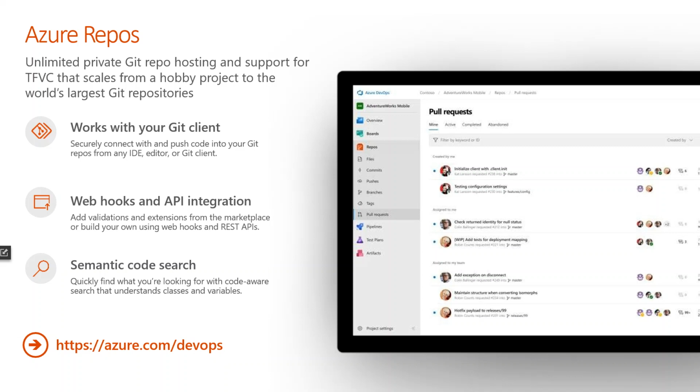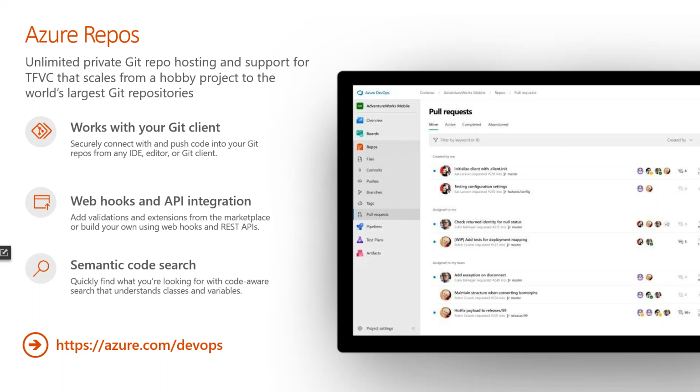We have webhooks and API integration as well. For add-ons, validations and extensions from the marketplace, you can build your own webhooks and REST APIs. And you have semantic code search as well. You can quickly find a file, or the code that you want, or any variables you are trying to understand. It's very easy to find code in the Git repos. So that is the small introduction to the Git repos.